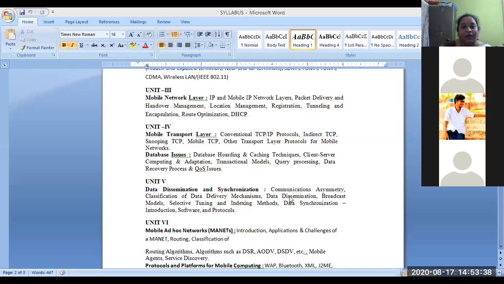You are getting the offline messages and also the online messages, irrespective of the time, whether you are on or off the network. How the data will be disseminated and how it is going to be synchronized according to the time, all these are going to be discussed in the 5th unit. And coming to the 6th unit, it concerns the mobile ad hoc networks, the special and advanced networks that will be used especially for mobile communication.